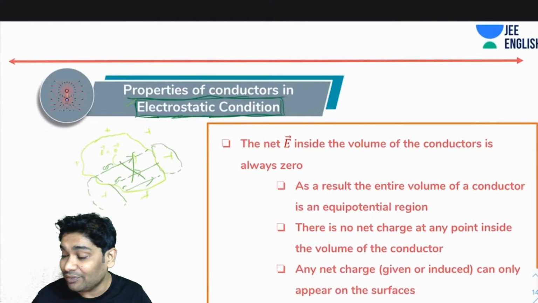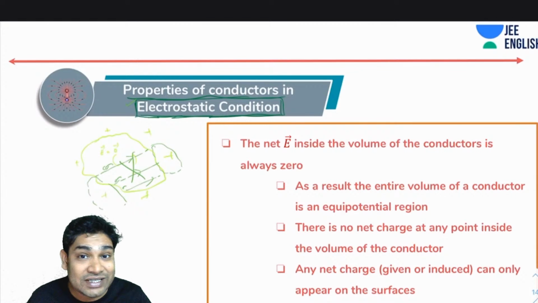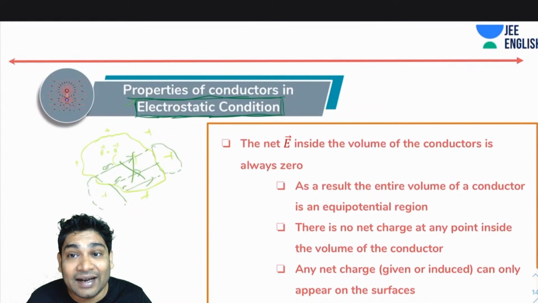Okay, so remember this. The moment you see electrostatic condition, you can immediately conclude that the net electric field inside the conductor has to be zero. Second, since the net electric field is zero, you can say that the entire volume of the conductor is equipotential.